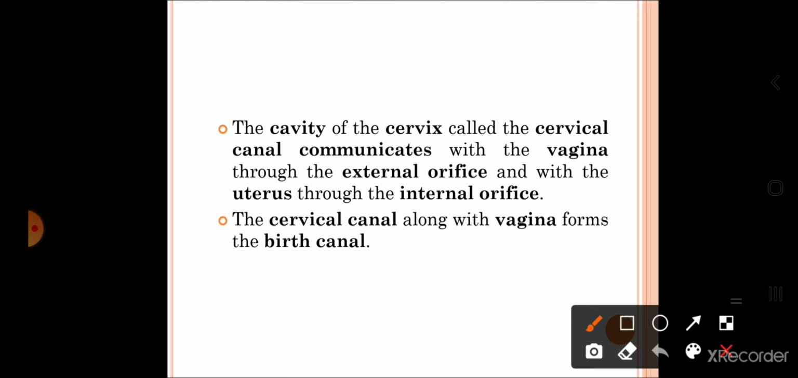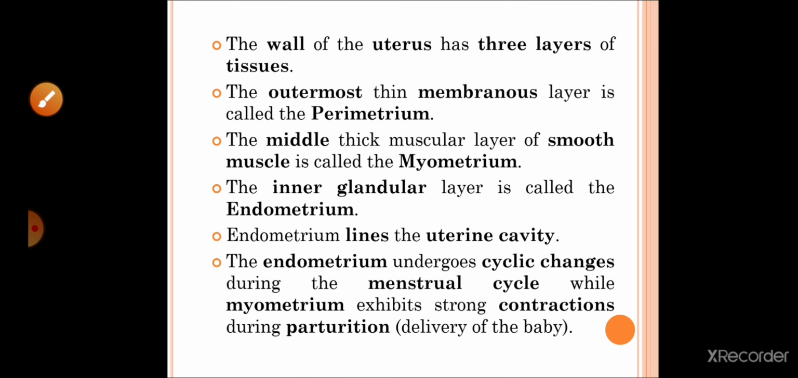So the cervical canal communicates with the uterus with the help of the internal orifice, and it communicates with the vagina through the external orifice. Now the cervical canal along with the vagina is called as the birth canal. So cervical canal plus vagina together are called as the birth canal.